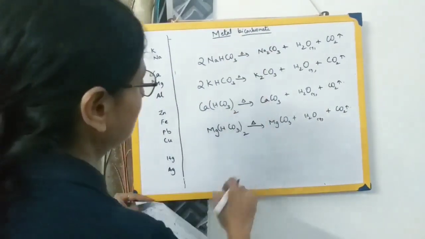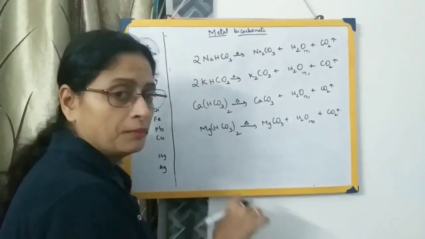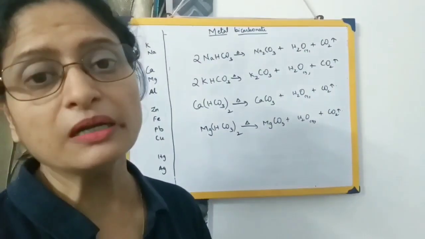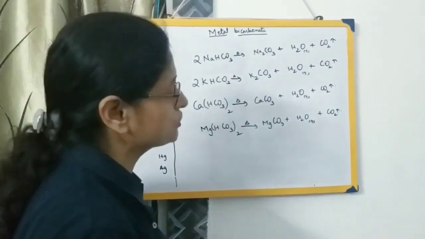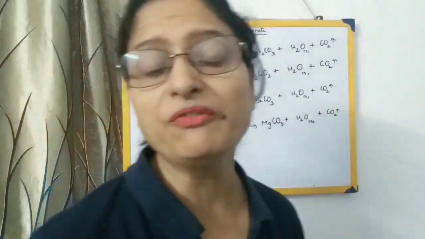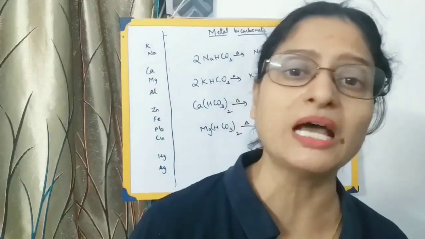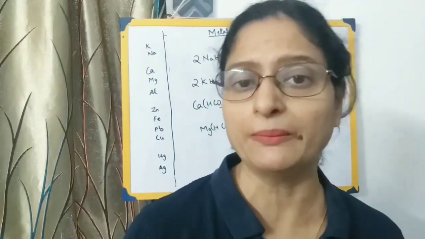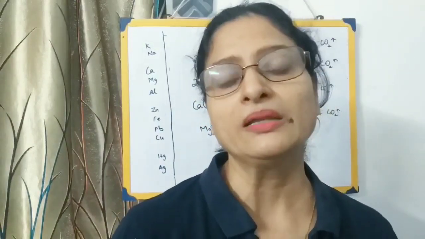So these are certain reactions of metal hydroxides, metal carbonates, metal nitrates and metal bicarbonates on heating, that is, the decomposition reactions. With this we are finished with our first 2 types of reactions, direct combination or synthesis reaction and decomposition reaction. The next 2 types, displacement reaction and double decomposition reaction, we will proceed with in the next video. Thank you everyone.